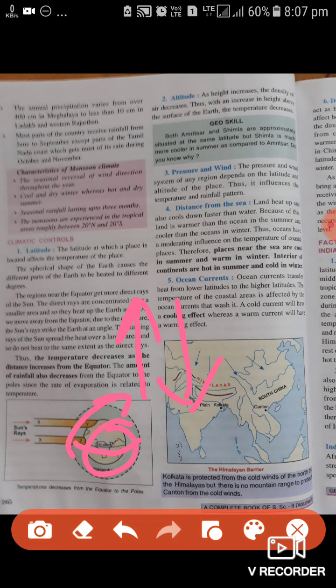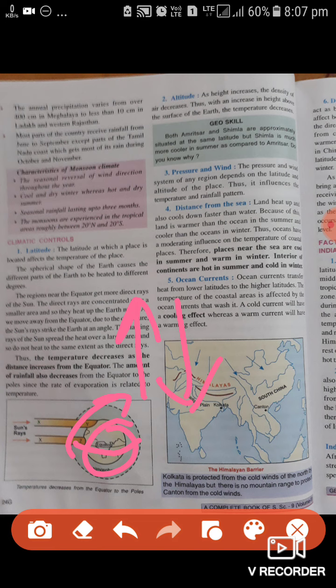Now, third is pressure and wind. The pressure and wind system of any region depends on the latitude and altitude of the place, so it also influences the temperature and rainfall pattern. Our next point is distance from the sea. It also controls climate.